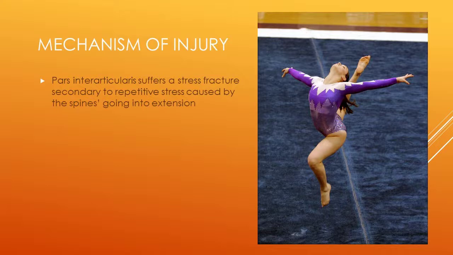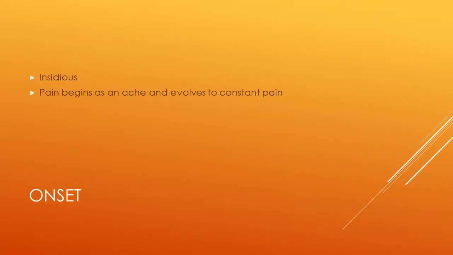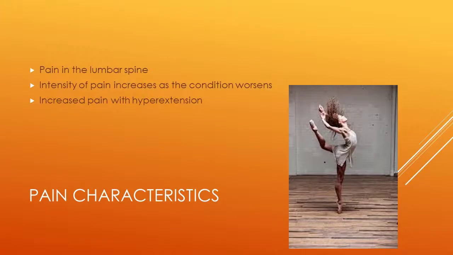The mechanism for both of these conditions includes a current thought that suggests that the pars interarticularis suffers a stress fracture secondary to repetitive stress caused by the spine going into extension. The pain is insidious and often begins as an ache and evolves to constant pain. Pain characteristics include pain in the lumbar spine that possibly radiates into the buttocks and upper portion of the posterior lateral thighs. Intensity of the pain increases as the condition worsens, and the pain increases with hyperextension.